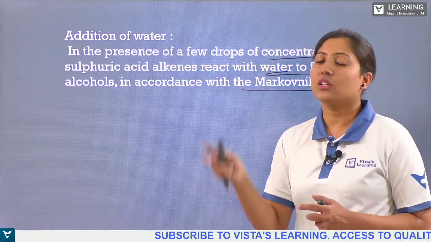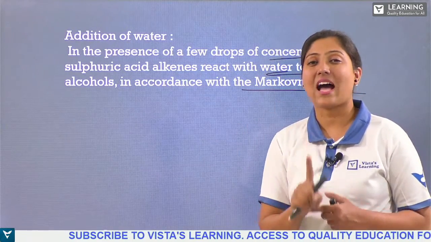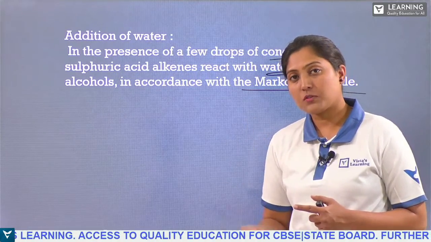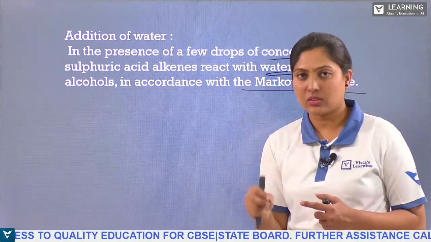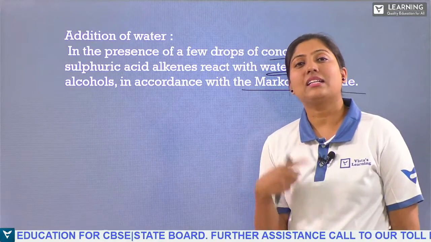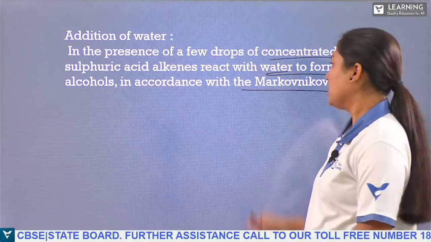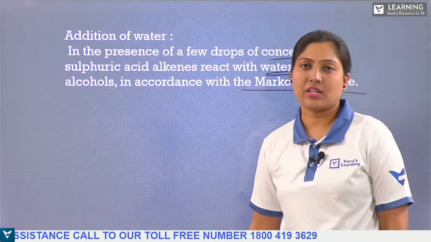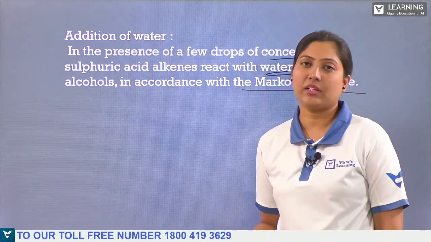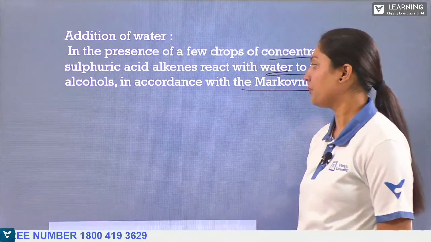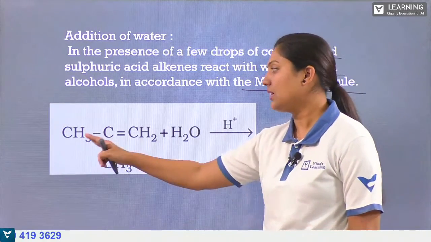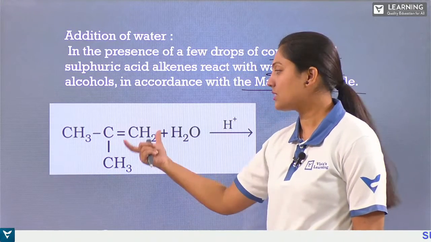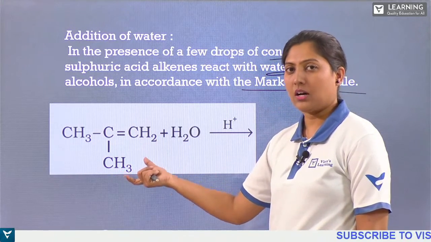The electrophile will go to the carbon atom which has the lesser number of hydrogen atoms, whereas in anti-Markovnikov's rule the electrophile will attack the carbon atom which contains more hydrogen atoms. So the addition of water or sulfuric acid will undergo according to Markovnikov's rule. Here we can see CH3, CH3 and CH2, so this is an unsymmetrical alkene.